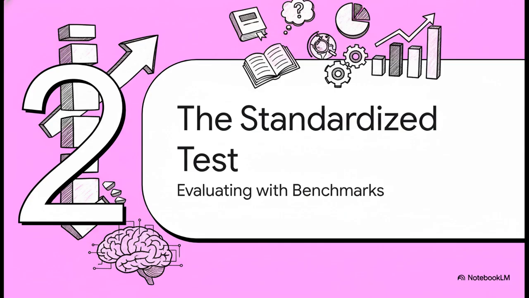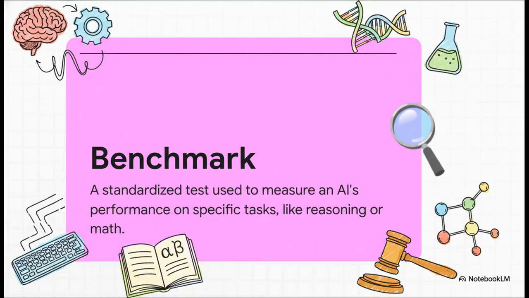So how do you grade a student who seemingly knows everything? Well, the first logical step is to give them a standardized test, something to measure their knowledge across a whole bunch of different subjects. In the AI world, we don't really call them standardized tests. The term you'll hear is benchmarks. And these things are massive exams designed to test everything from, say, high school biology all the way up to professional-level law and computer coding.